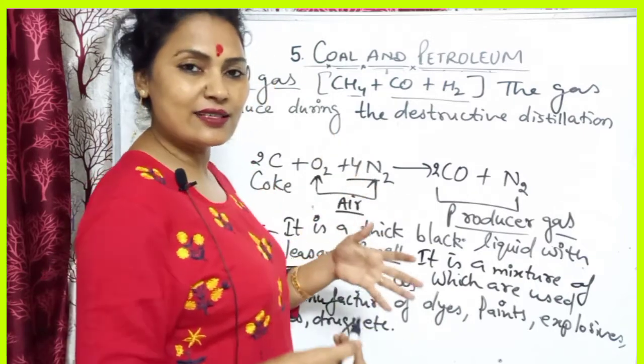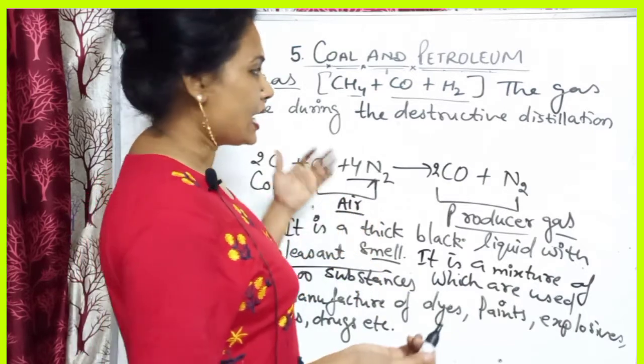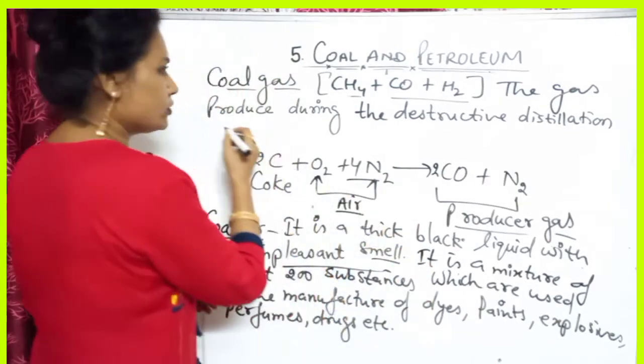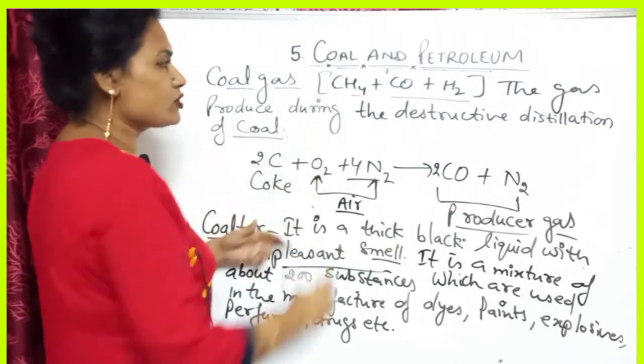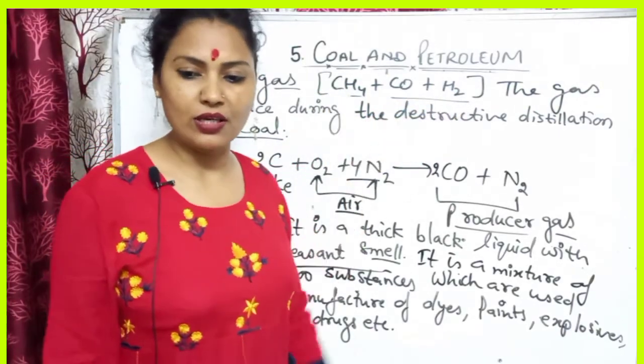This gas is a mixture of methane, carbon monoxide and hydrogen, and it is produced during the destructive distillation of coal. Just learn it.